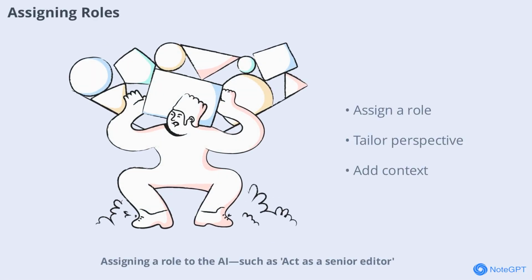Assigning a role to the AI, such as "act as a senior editor" or "act as a financial planner," adds depth and context to your prompt. This helps the AI tailor its response to the perspective or expertise you need. For example, a response from a strict interviewer will be very different from one given by a friendly teacher.